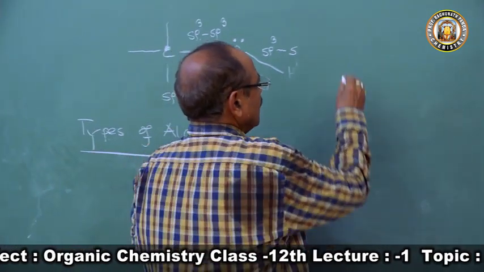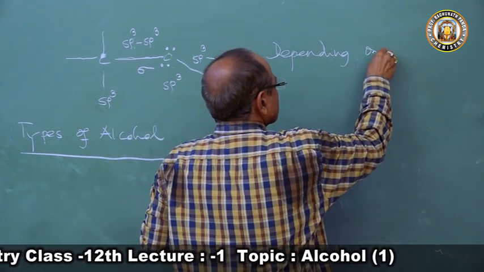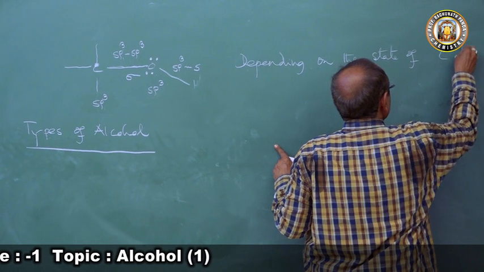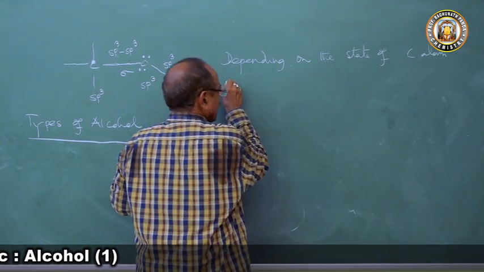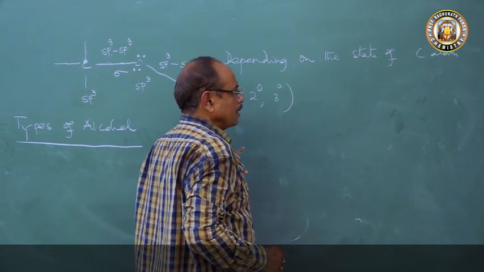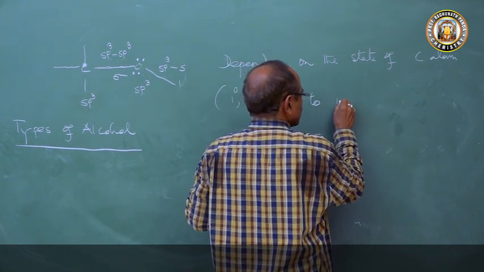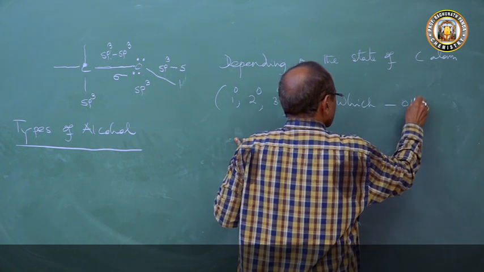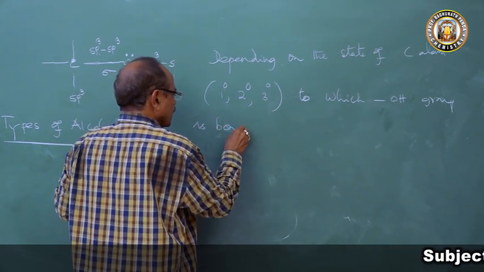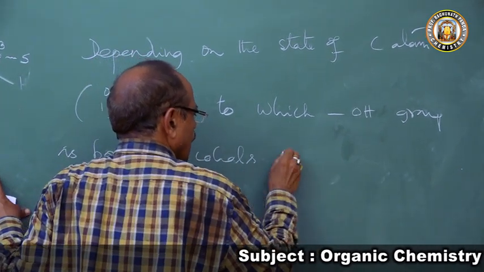So depending on the state of the carbon atom, which may be 1 degree, 2 degree or 3 degree, alcohols can be of 3 types.